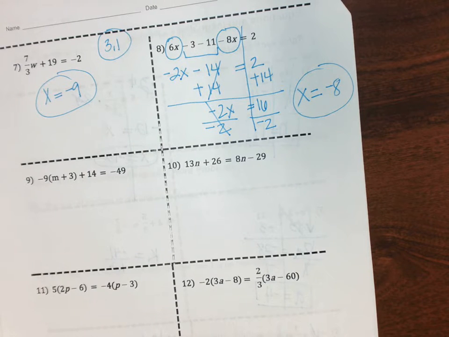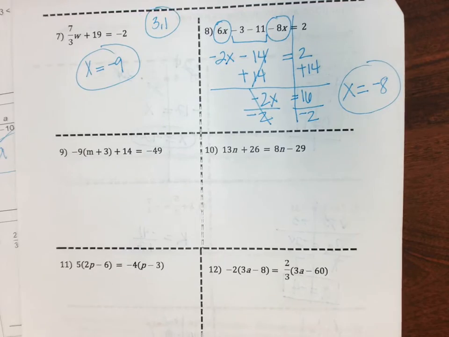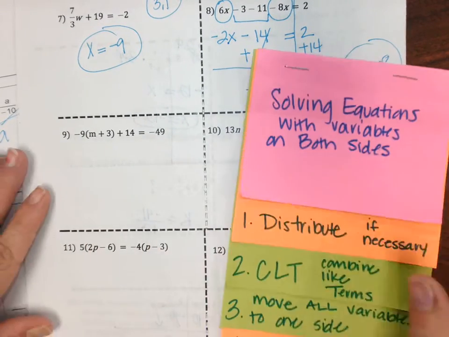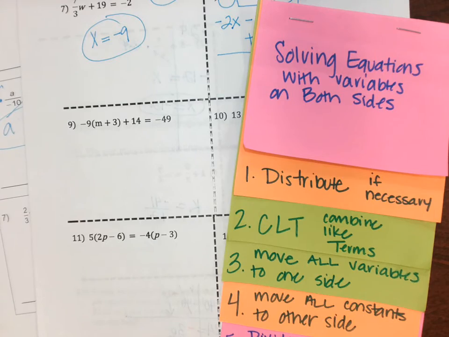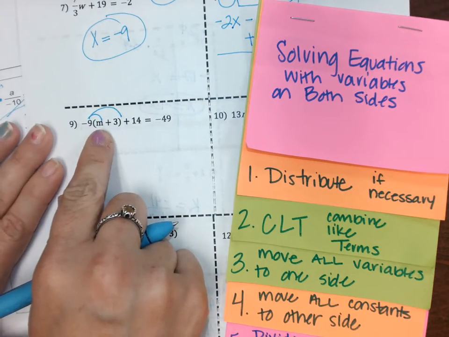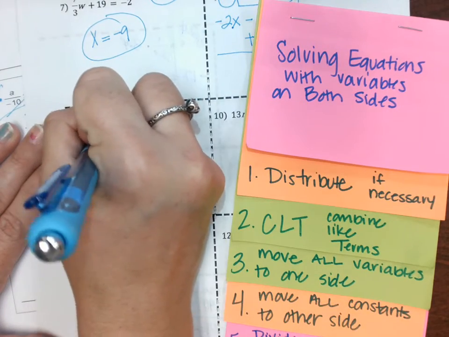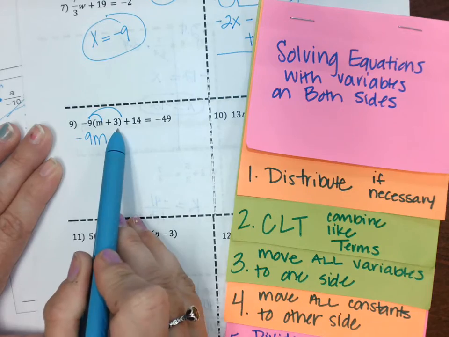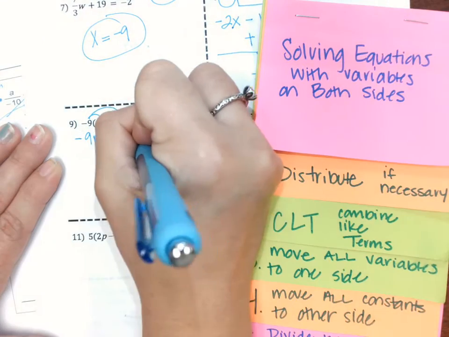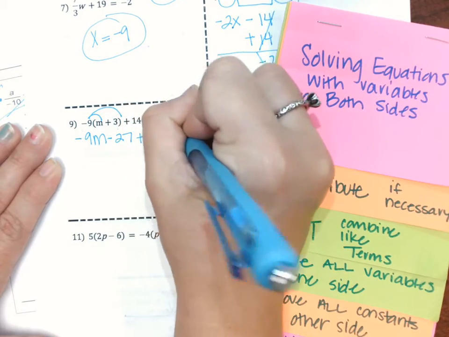I think you should practice nSolve on, we're going to do number 9, the steps, and then I want you to nSolve the rest, okay? So negative 9, let's practice these steps. Negative 9 times m is negative 9m. Negative 9 times 3 is negative 27, and we'll bring down the rest.